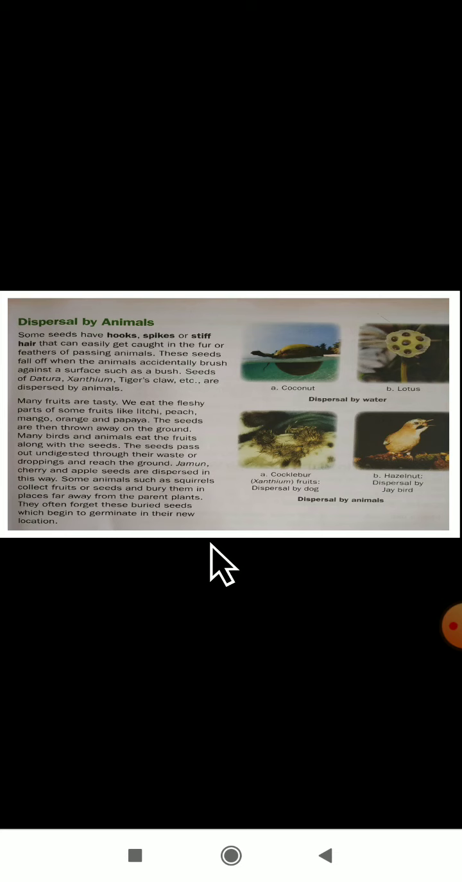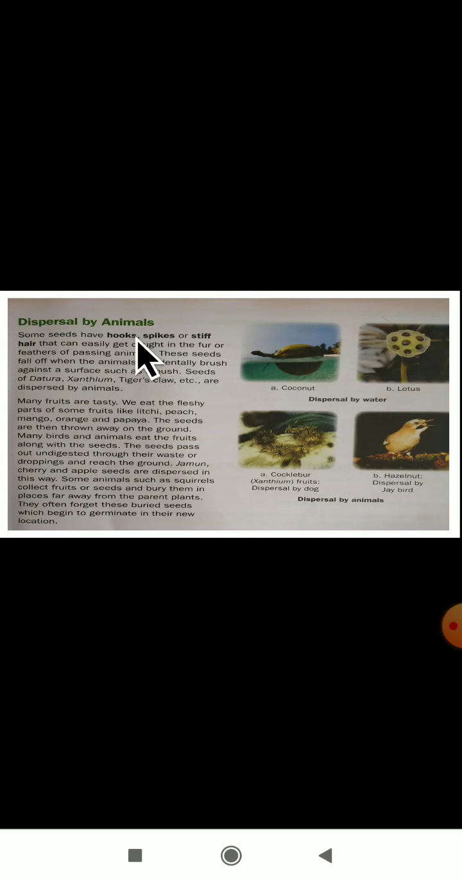The next concept is dispersal by animals. How do the seeds get dispersed by animals? Let us learn now. Some seeds have hooks, spikes or stiff hair that can easily get caught in the fur or feathers of passing animals. Think, dear students, if an animal is passing through, as you all know some of the animals have hooks, spikes or stiff hair.